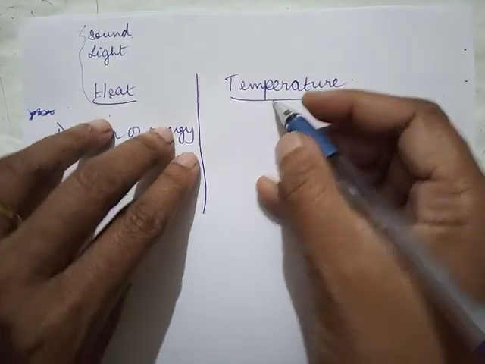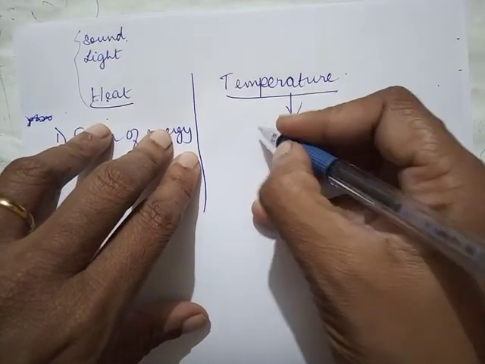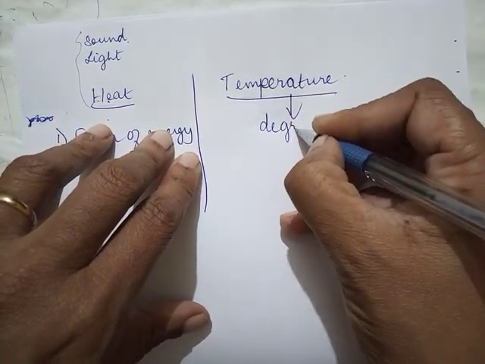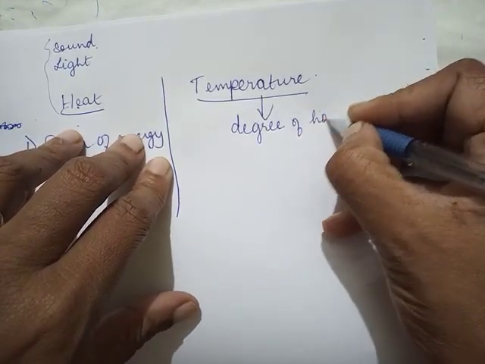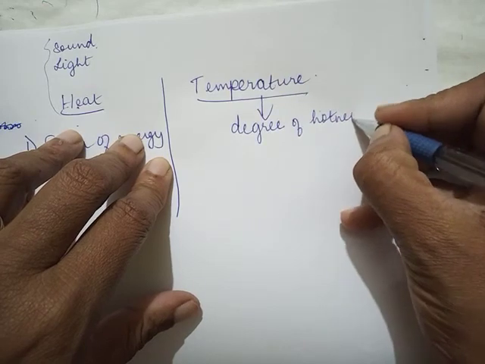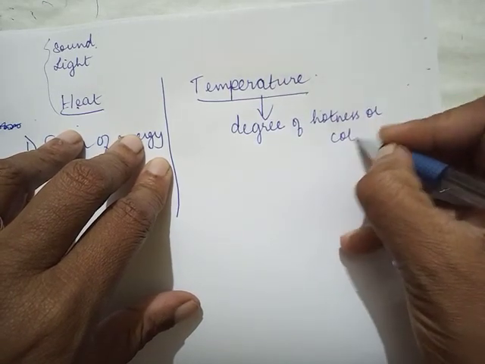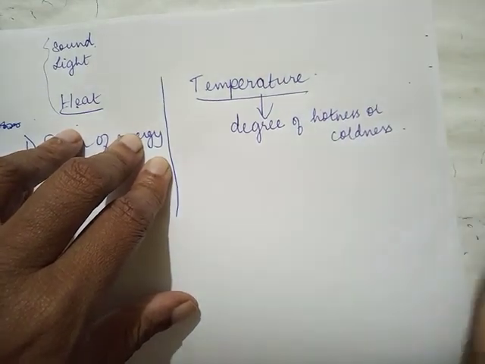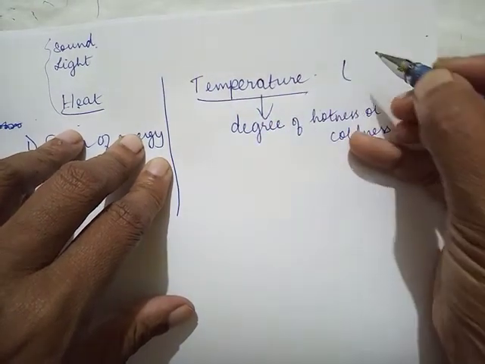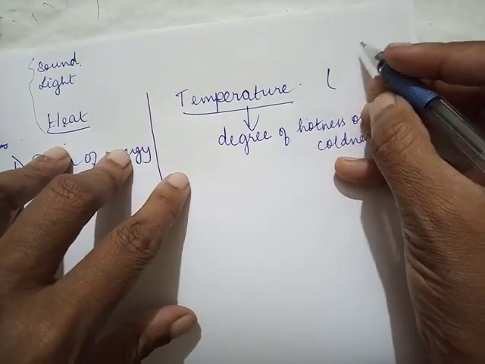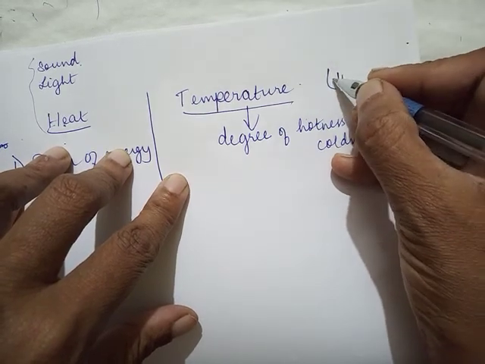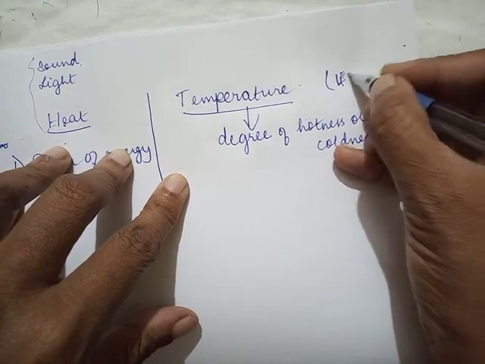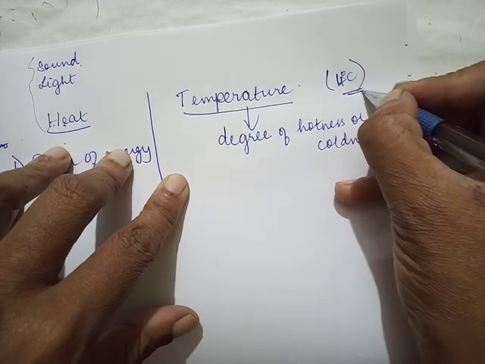Whereas temperature tells me exactly how hot or cold the body is, or I can say it describes the degree of hotness or coldness of the body. If I say yesterday night the temperature was 4 degrees Celsius, then you know it was a very cold night.